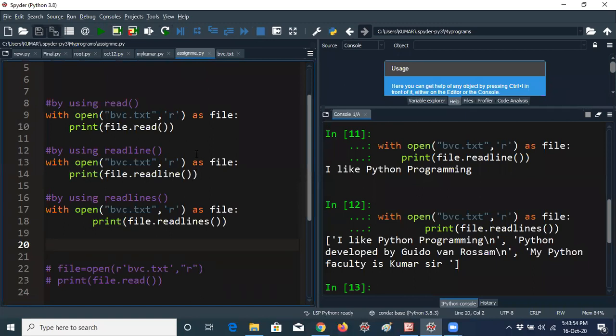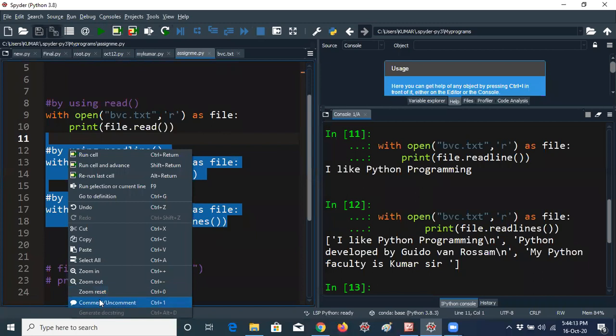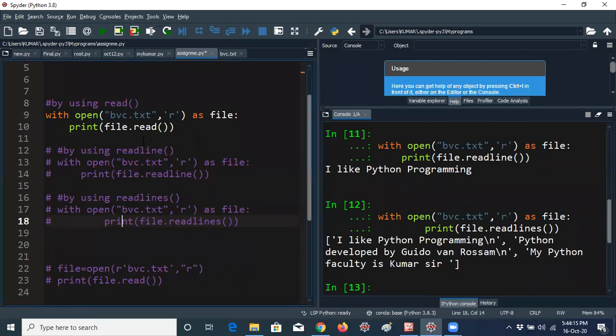For example, I'm asking a simple interview question, guys. Write a Python program to print the contents of a given file. That's all. This is the question actually. Let me comment all these things. Our concept is text file only.